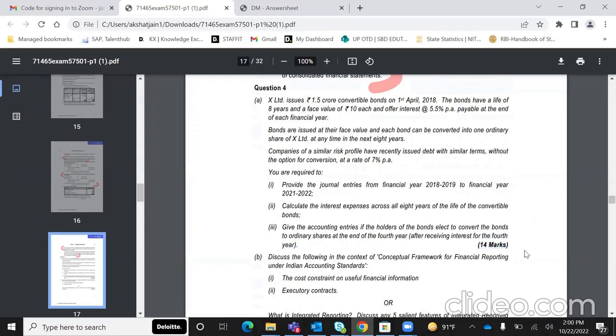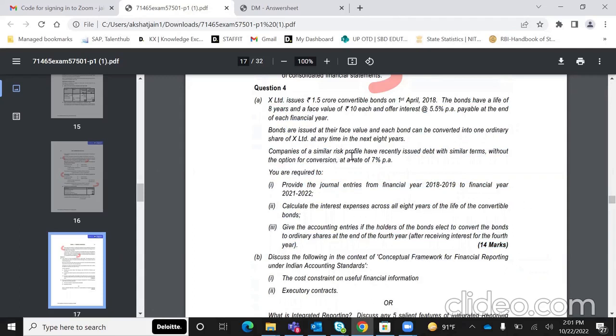So how I approach an FR or any other paper is that I have 180 minutes for 100 marks. So for each mark I can dedicate 1.8 minutes. All right. So for a 14-mark answer, I can dedicate 14 into 1.8 minutes. That is roughly 25 minutes I can dedicate. And ये मेरा 25 minutes से कम में होने वाला था ये question. So that is why I attempted this question, ताकि ये question थोड़ा जल्दी खत्म हो जाए और मैं दूसरे questions फिर attempt कर पाऊँ.